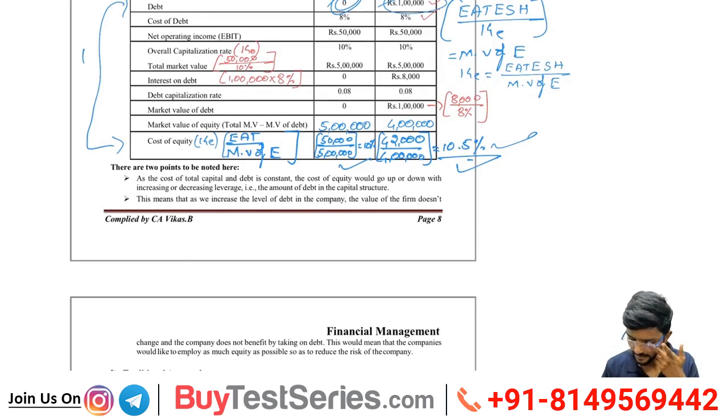This would mean that companies would like to employ as much equity as possible so as to reduce the risk of the company. Agree? So if you want to reduce the risk, what will you do? You will employ more equity than debt. Any confusion? Shall we close this here? Stop it here. We will continue after the break. Okay, so we are done.